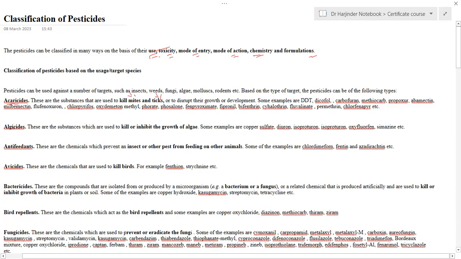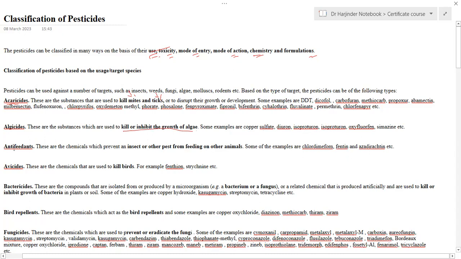The second category is algicides. As the name indicates, algicides are the substances that are used to kill or inhibit the growth of algae. Examples of such substances are copper sulfate, diuron, isoproturon, and simazine extra.